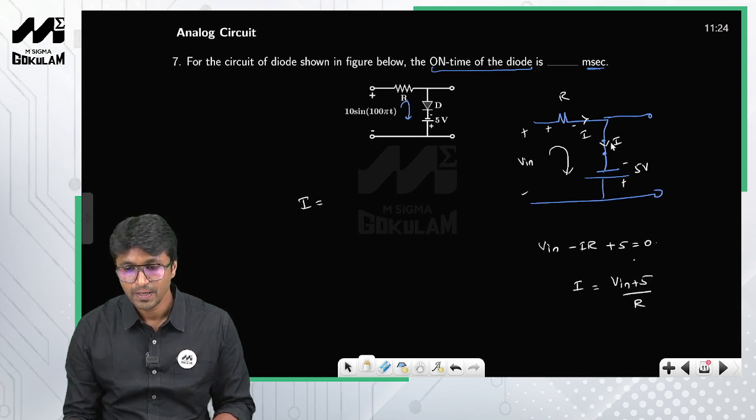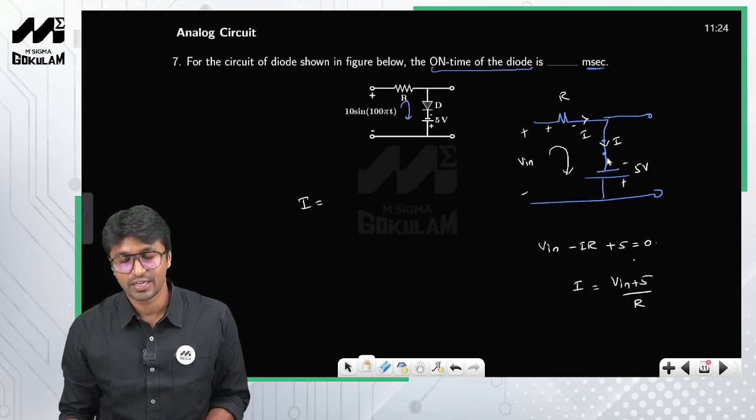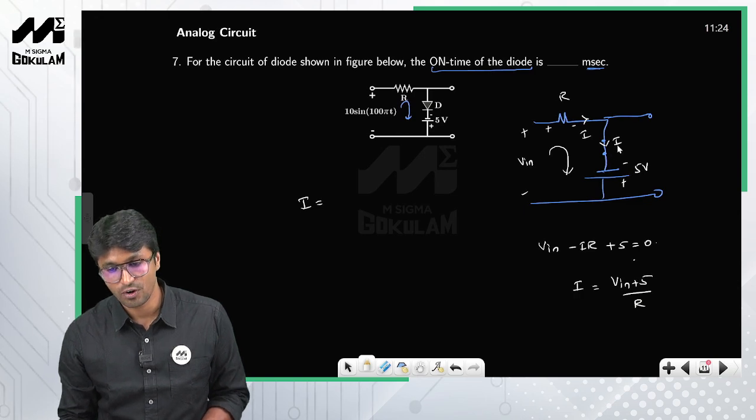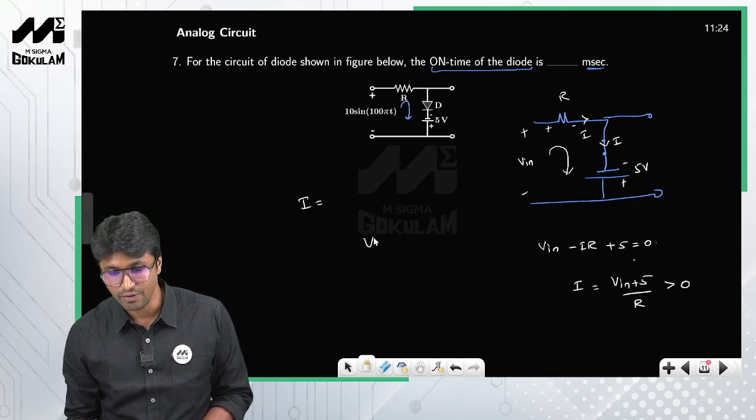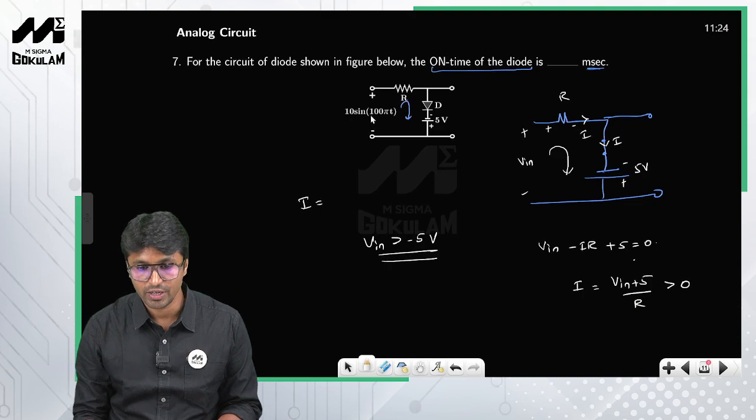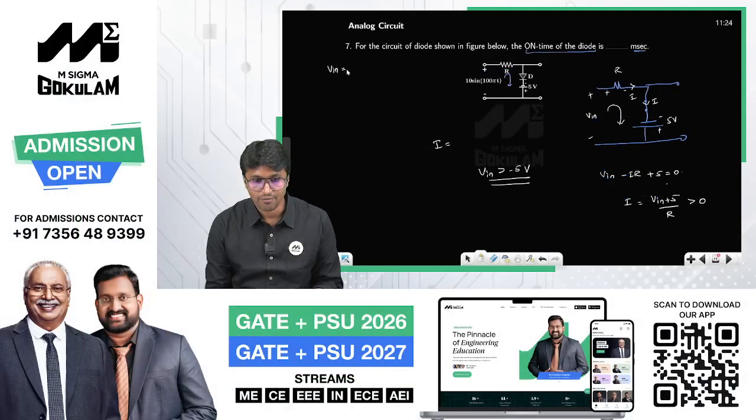We have assumed that the diode is forward biased, so obviously this current has to be positive. So I should be positive, that is, this has to be positive. What is the condition that we get? Vin plus 5 greater than 0, or Vin should be greater than minus 5 volt. So what is the input given to you? Vin they have already given to you, which is nothing but 10 sine 100 pi t.